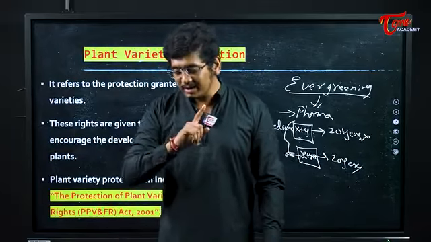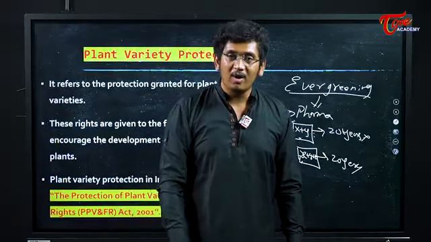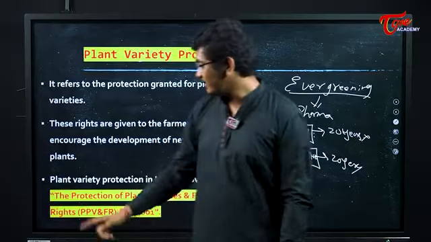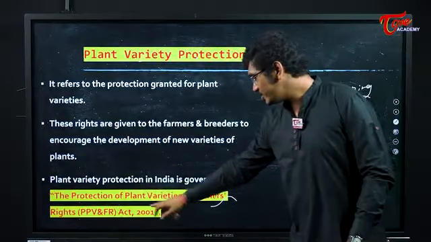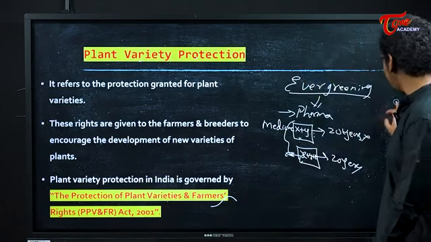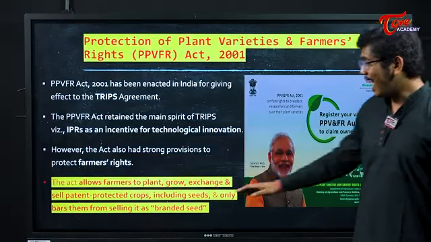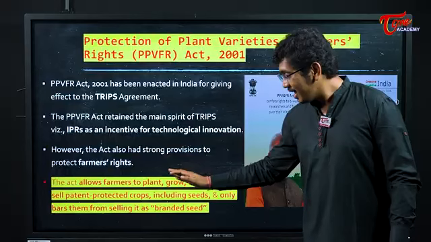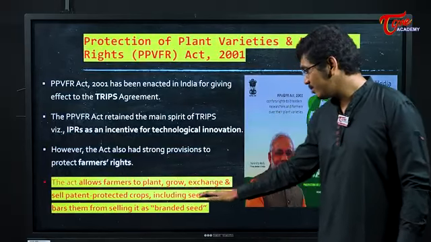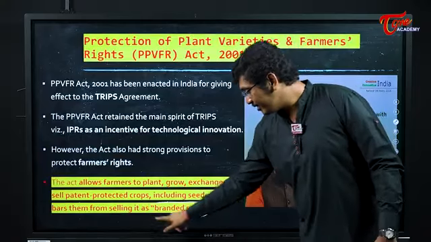But our Supreme Court has said, no, you cannot claim the property on a particular crop or a particular plant in India. So that's the protection we have. We have a law dealing with this, that is the Protection of Plant Varieties and Farmers' Rights Act in India. See, the act allows farmers to grow any plant and exchange and sell patent protected crops including seeds. But it only bars selling it with the brand name.